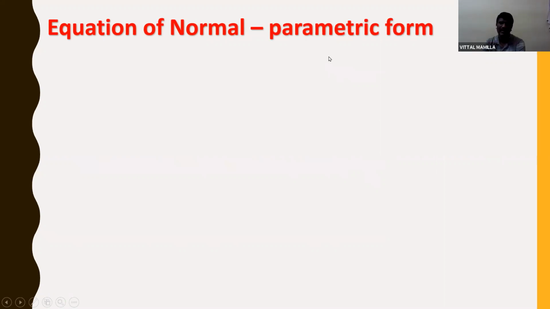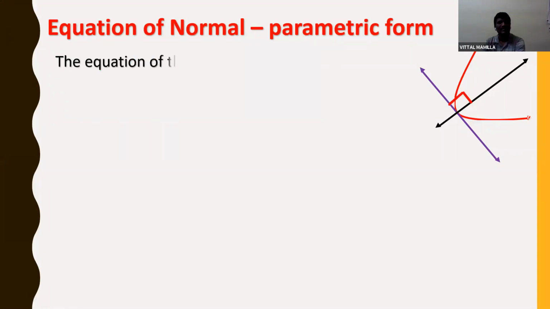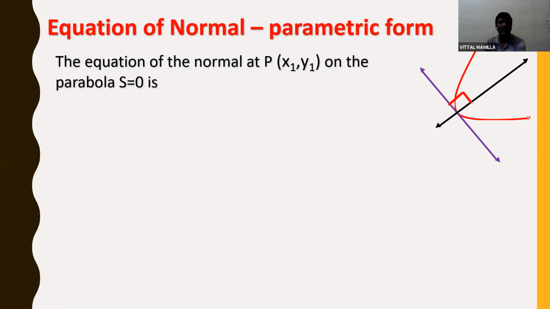Now let us see the parametric form. Parabola, tangent, and this is a normal, which is perpendicular. The equation of the normal at P(x1, y1) on the parabola S is equal to 0 is y minus y1 is equal to minus y1 by 2a into x minus x1. We just derived it. This is equation 1. Now I need to write the parametric form.